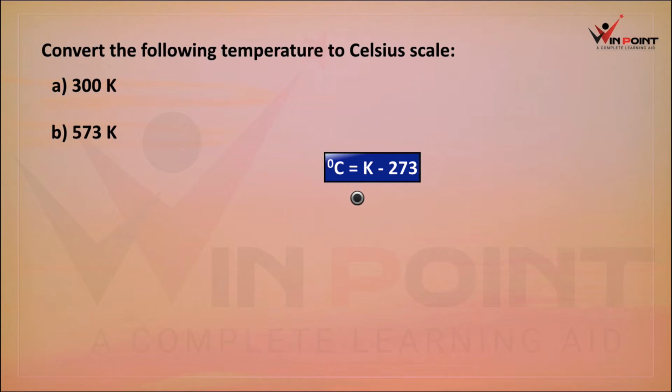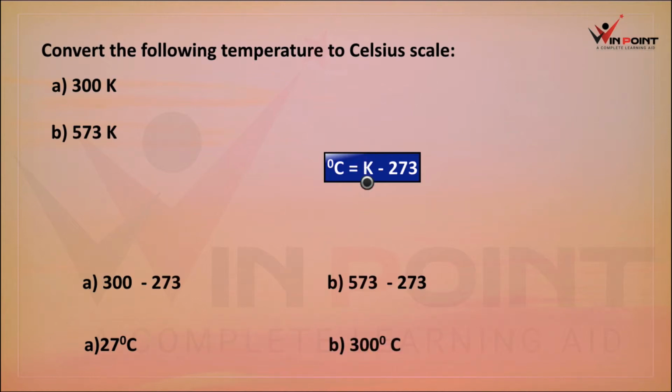We can substitute the values in this equation. First we can go for 300 K. How can we convert that? Instead of Kelvin we put 300, so it will be 300 minus 273, which is 27 degrees Celsius. Then B, 573. Degree Celsius equals 573 minus 273, which is 300 degrees Celsius.